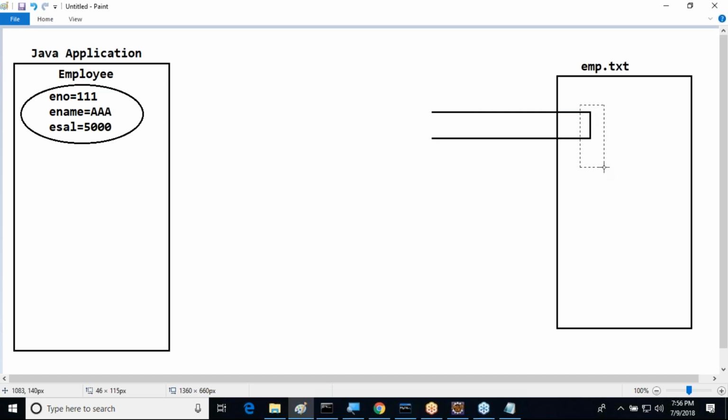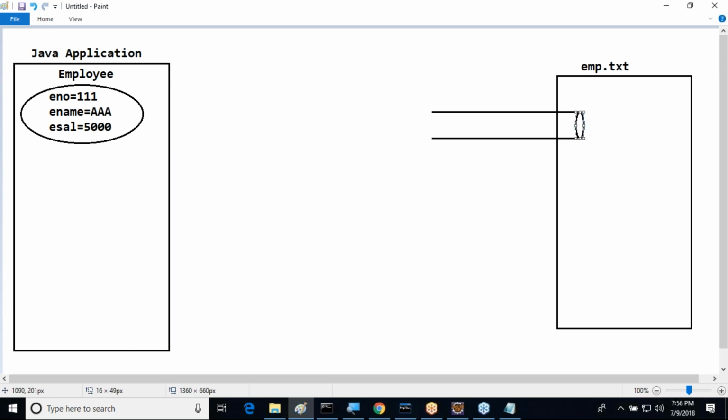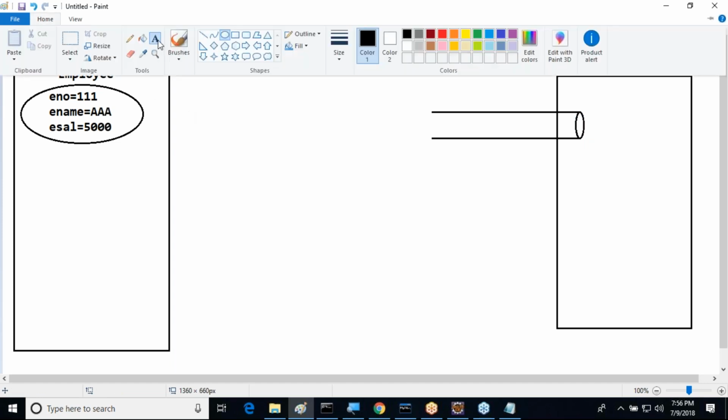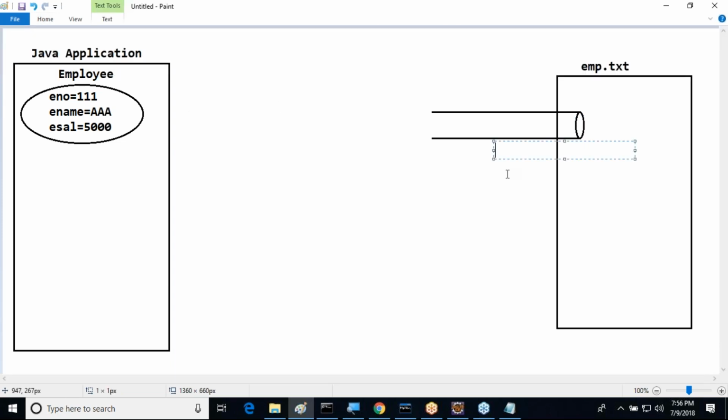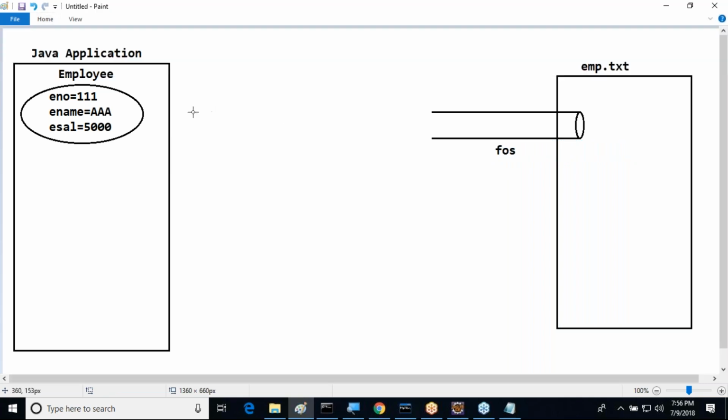Next, when we create this FileOutputStream, the actual serialization is performed by ObjectOutputStream. So after creating this FileOutputStream, we need to create an ObjectOutputStream.